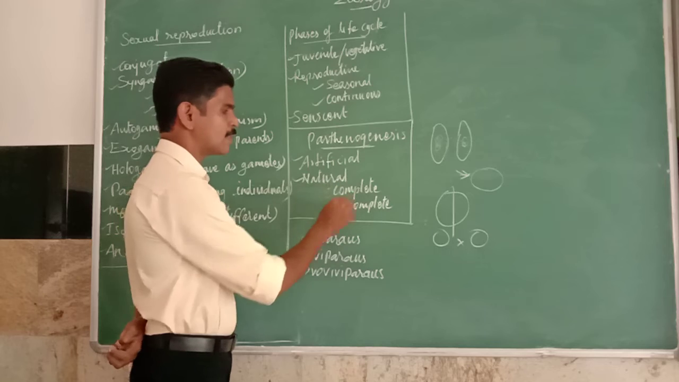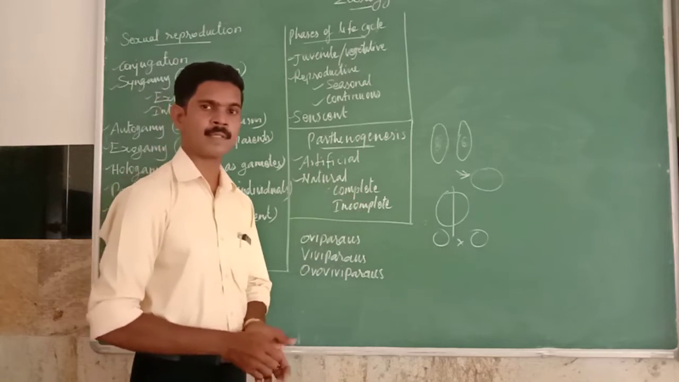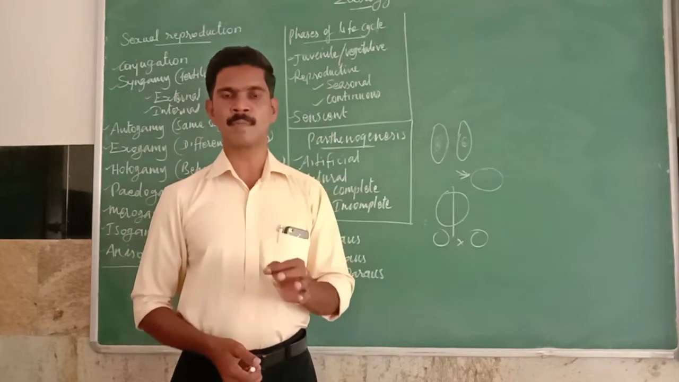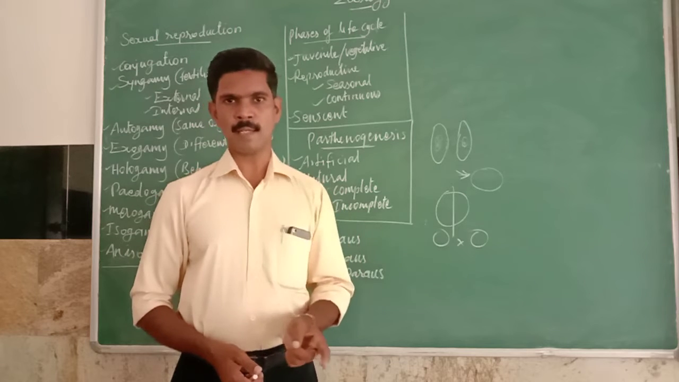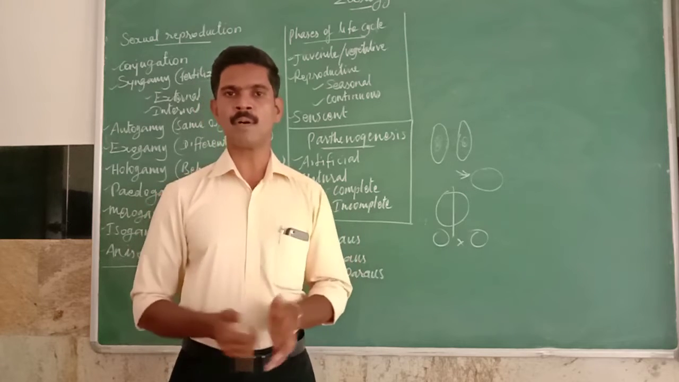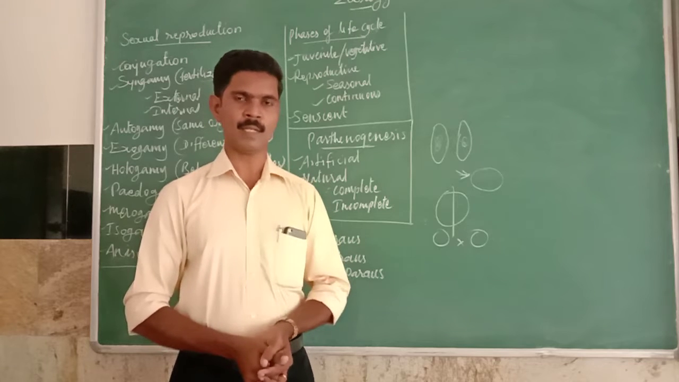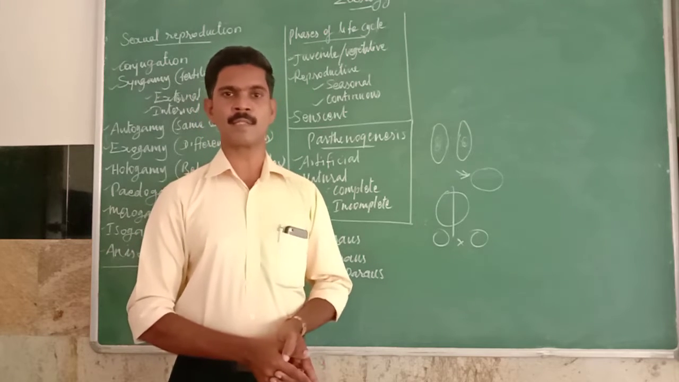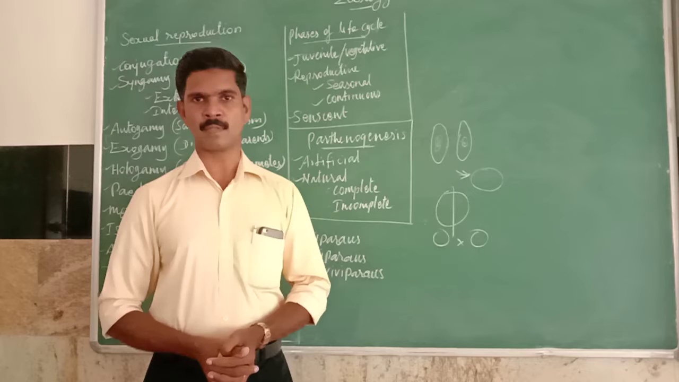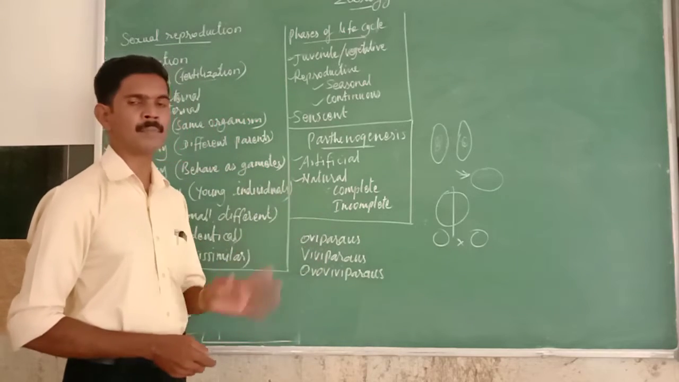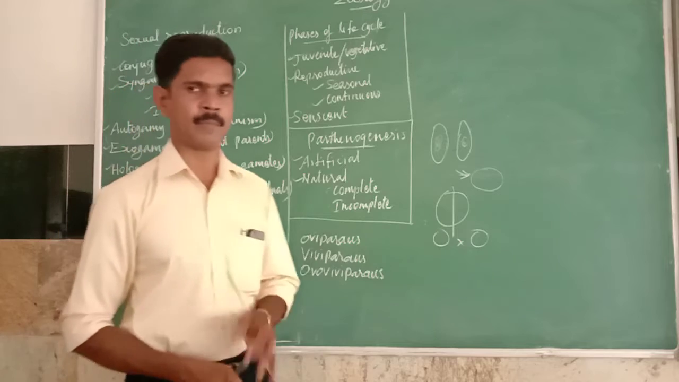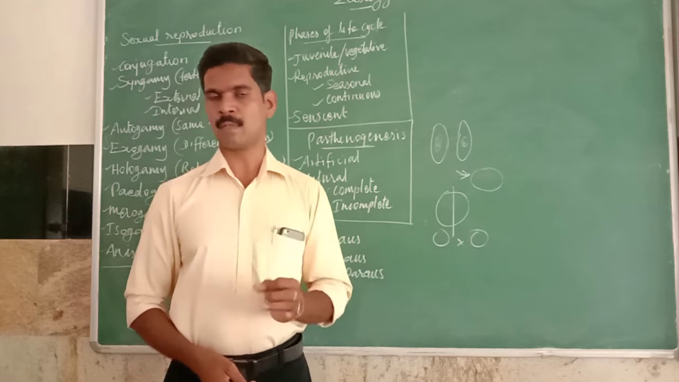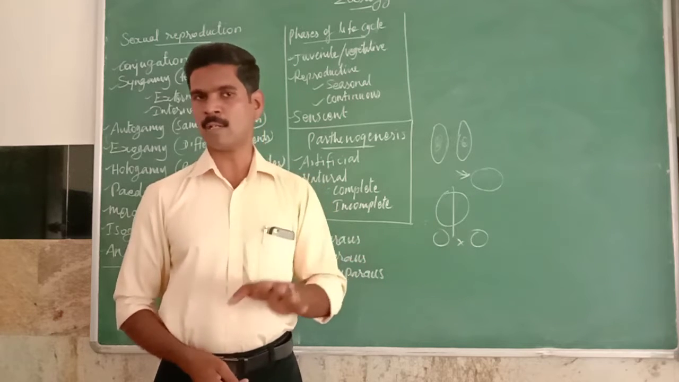The second type of natural parthenogenesis is called incomplete parthenogenesis. Incomplete parthenogenesis means that in some organisms' life, both sexual reproduction and parthenogenesis take place. Some organisms produce their young ones by the sexual method and also by the parthenogenesis process. Example, honeybee. You all know honeybees. There are three types of honeybees: queen bee, worker bee, and drone bee.